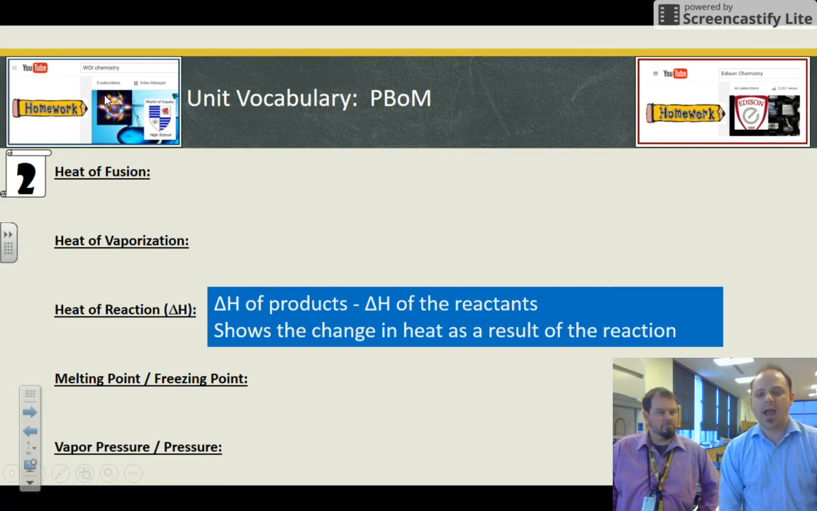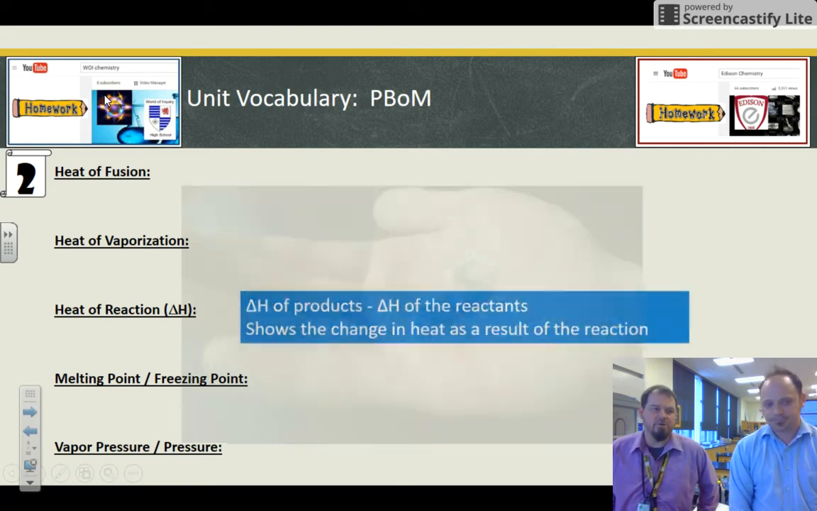Correct. So the heat of a reaction is something that you can feel very commonly. We're just going to start to put numbers on them. And that delta sign means change.